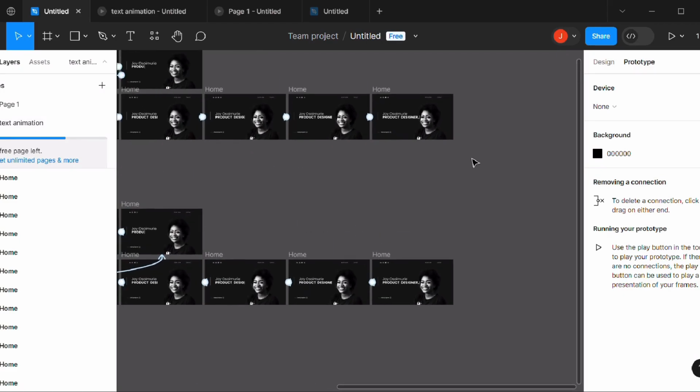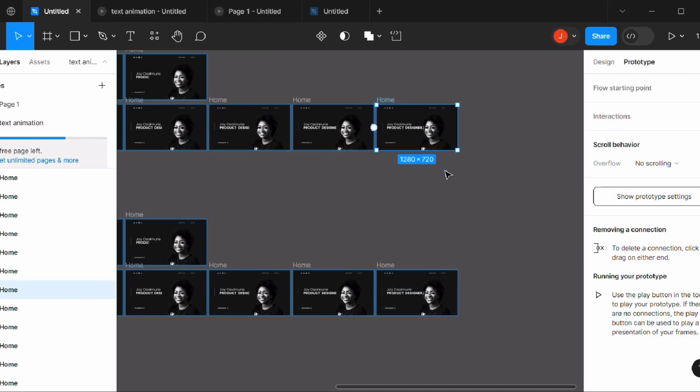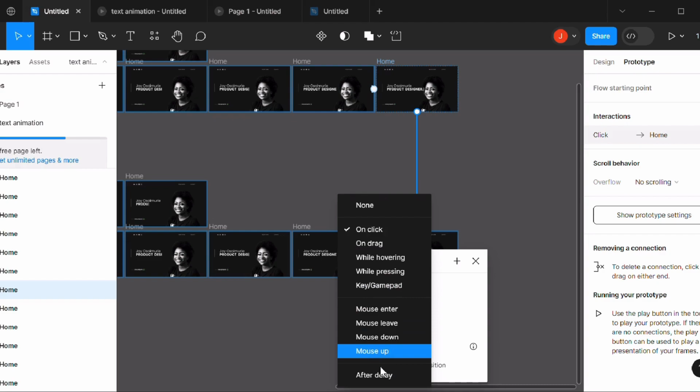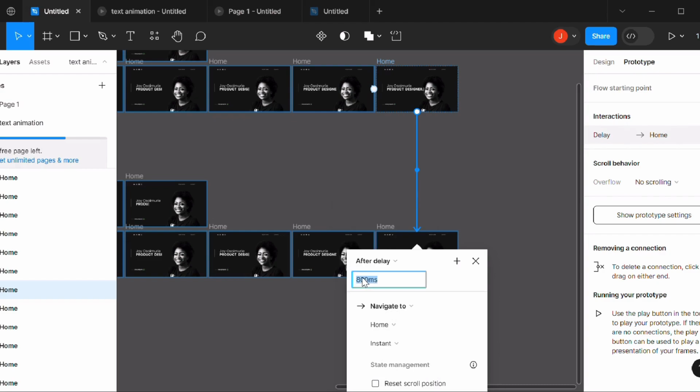So now we'll move to a new design page. To link this, we'll come here, move this to the duplicated frames. Figma brings this out. You click on after delay. Let's make it 400 milliseconds.